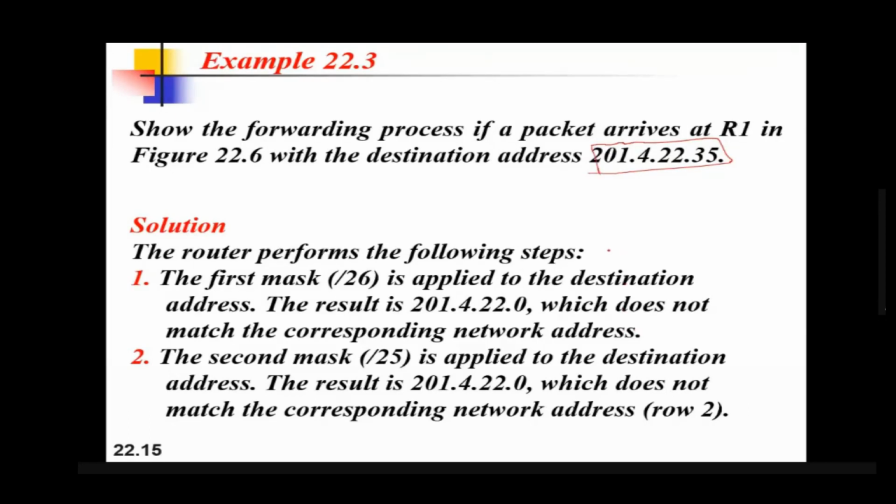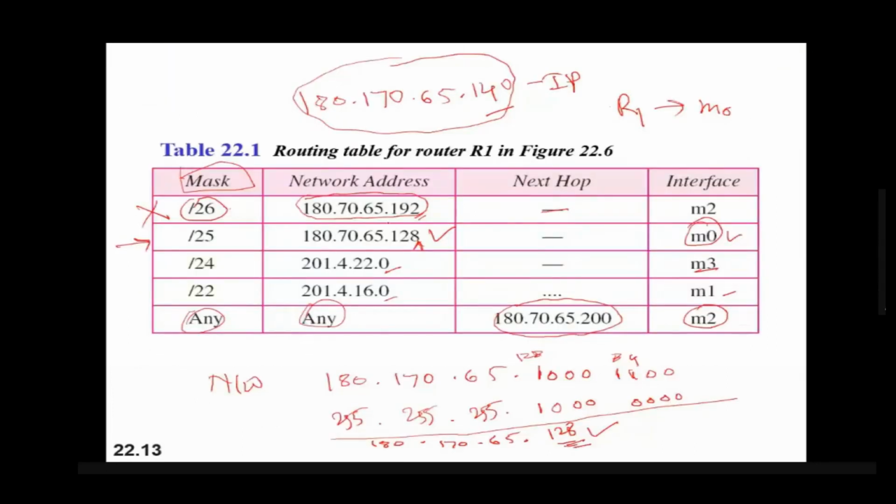I hope it is now clear to you how data is passed over the network if a routing table is given. If a routing table is given, then you have to calculate the network address by masking the IP address with a subnet mask. That's why the subnet mask is very important. This mask is very important in networking in order to correctly deliver the data.